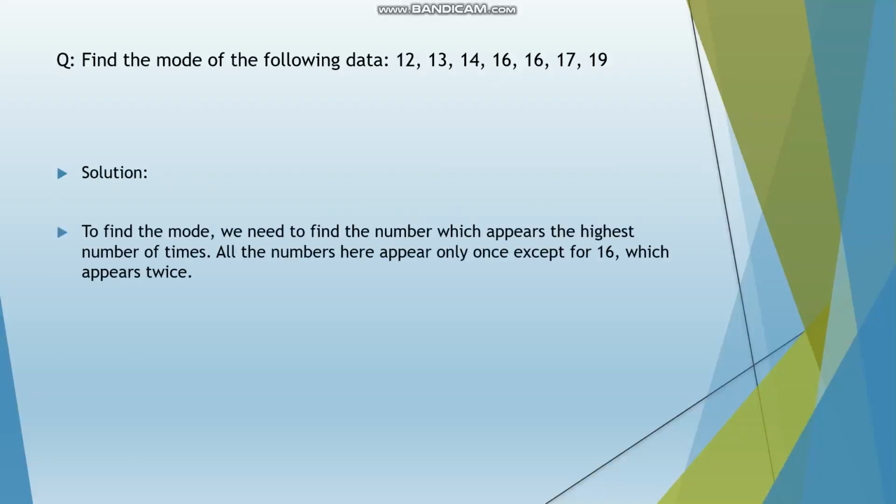Here's an extra question. Find the mode of the following data: 12, 13, 14, 16, 16, 17, and 19. The solution. To find the mode, we need to find the number which appears the highest number of times. All the numbers here appear only once, except for 16, which appears twice. So 16 appears here the highest number of times, and therefore the mode is 16. That's the answer.